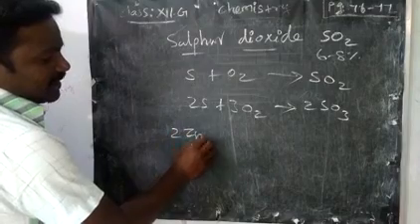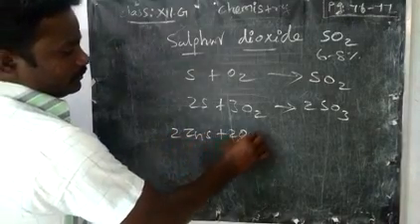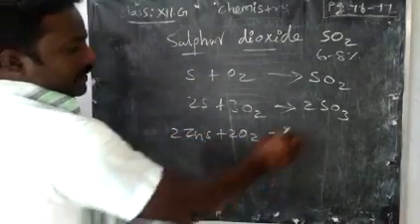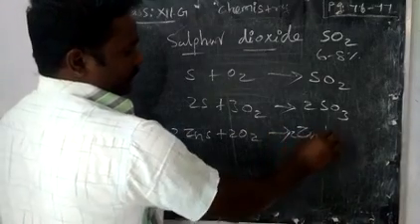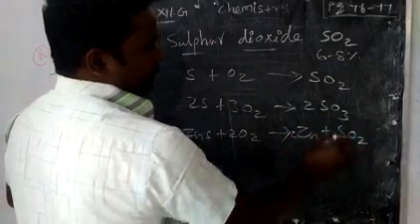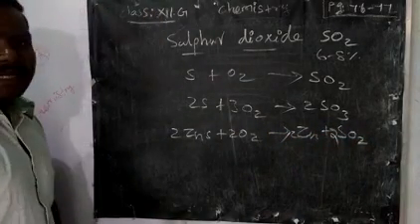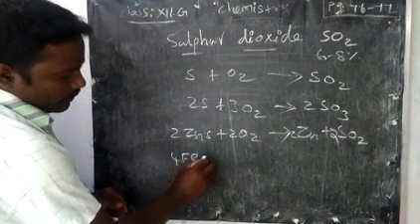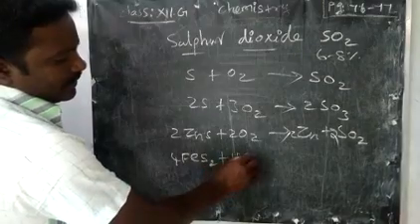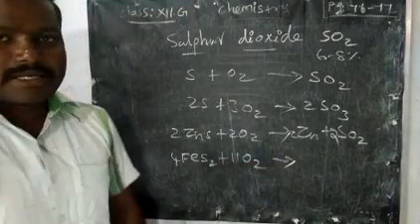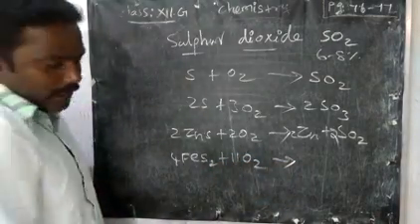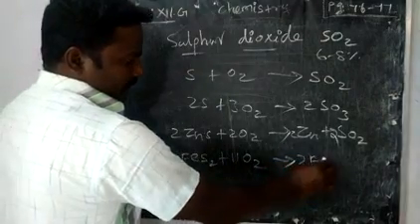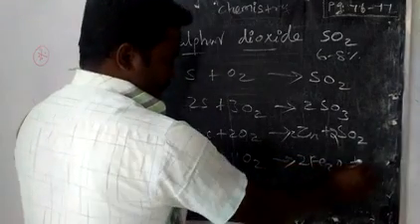If you take zinc sulfide, what will happen? It will produce zinc oxide and SO2. If you take pyrite ore, 4 FeS2 with 11 O2, it will form ferric oxide, Fe2O3.